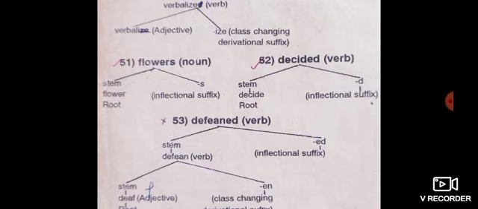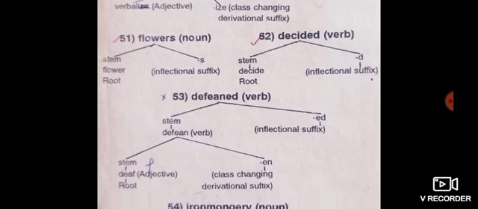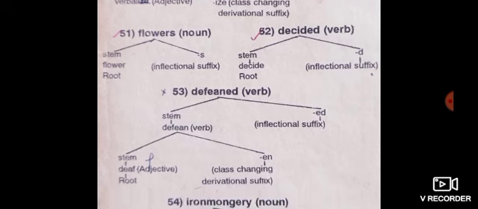Example number 53. Defended. Defended is a verb. This word is divided into two parts, defend and ed. Defend is a stem word and verb. That is why ed indicates an inflectional suffix.